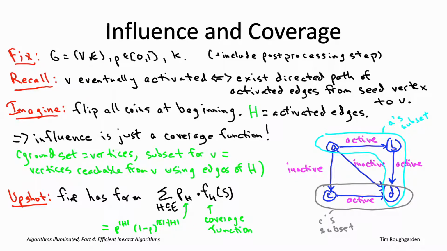I hope it's intuitively clear that there are these 2 to the m possibilities for the different subsets of activated edges. Each of those possibilities has its own probability. Each of those situations has its own coverage function, and the influence is just the corresponding weighted average of those 2 to the m coverage functions.